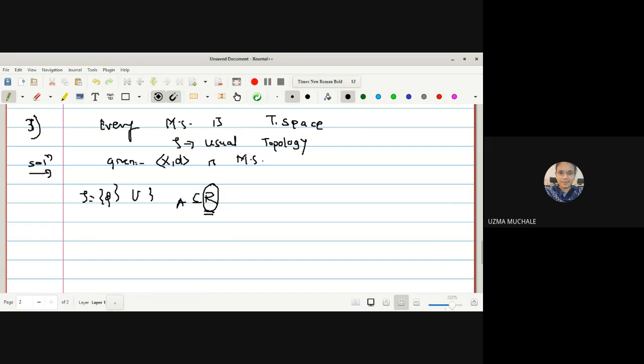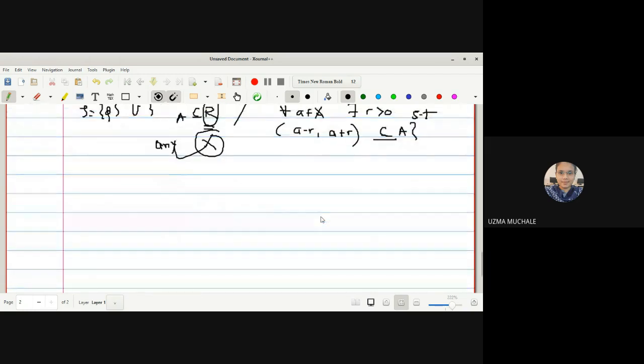But if we are going to define it on R instead of defining it on any set X, if you are defining it on the real line, then all the open spheres are converted into the form of intervals. For all points of capital A, there exists an open sphere; instead of saying open sphere, as we are on the real line, we can say (a minus r, a plus r), an open interval, is contained in capital A. And if it is true for every element of A, then it is a member of tau.